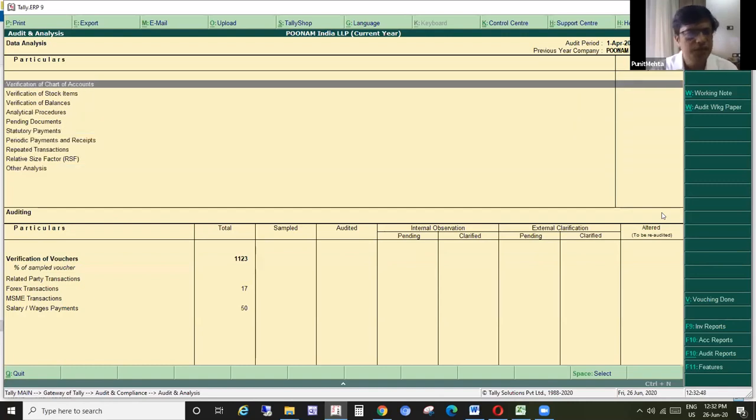Right. As Ankit Bhai said, the first thing that we look at is the chart of accounts, or rather many times the opening balances. We will go to the chart of accounts first.